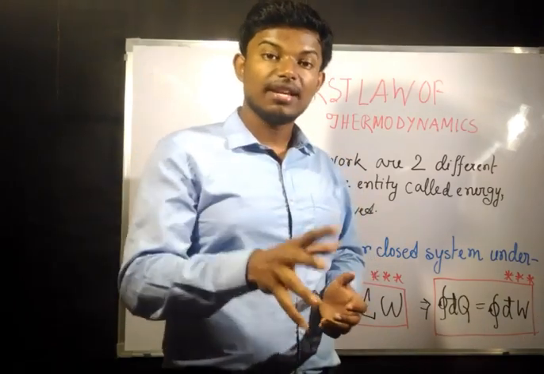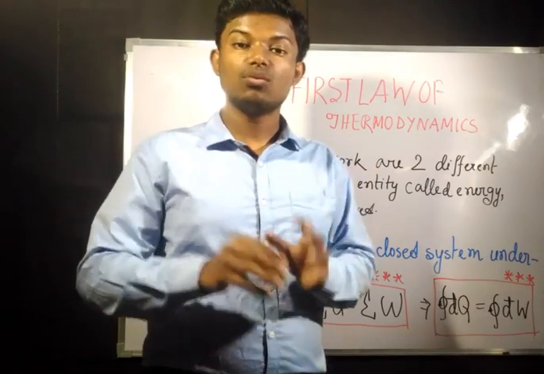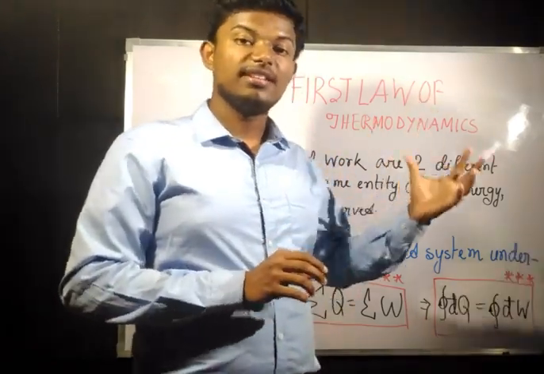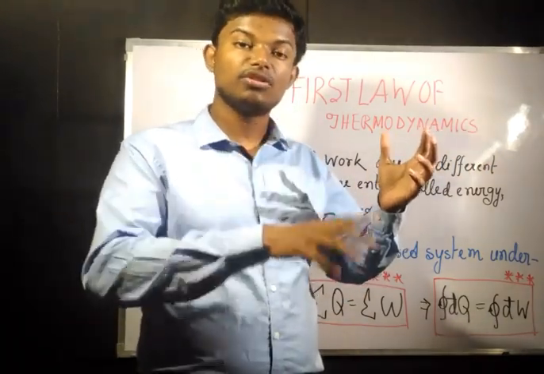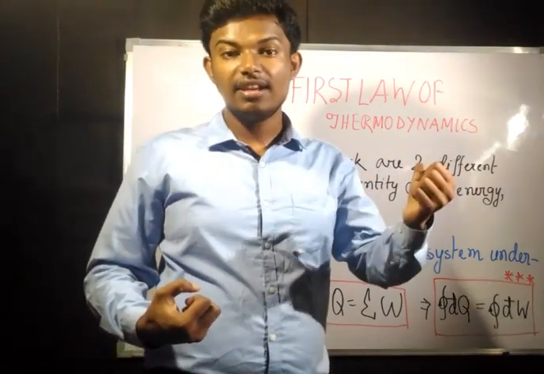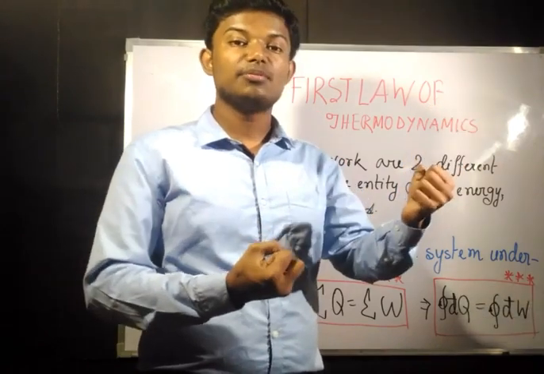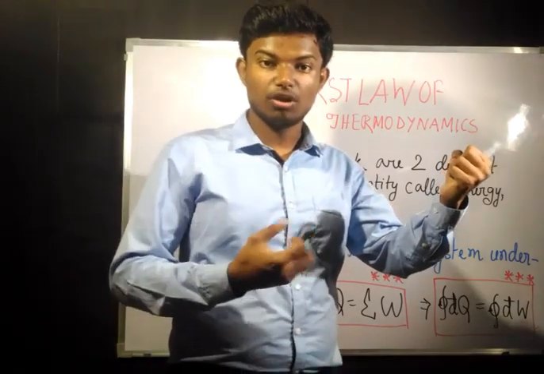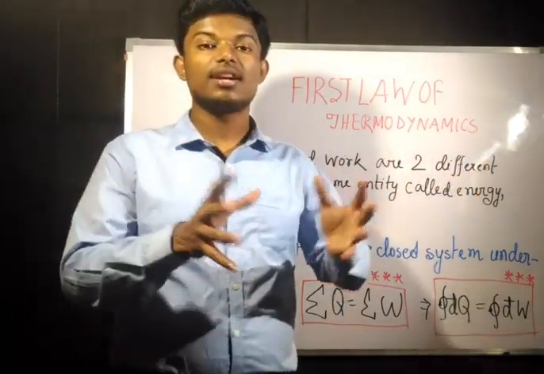In the whole cycle, the algebraic sum of the heat transfer and work transfer is considered. Suppose there is heat input in some process of a cycle, and in some other process of the same cycle there is heat rejection. Heat rejection is negative and heat input is positive. So the algebraic sum is heat input minus heat rejected, and it is going to carry the same value as the net work transfer.